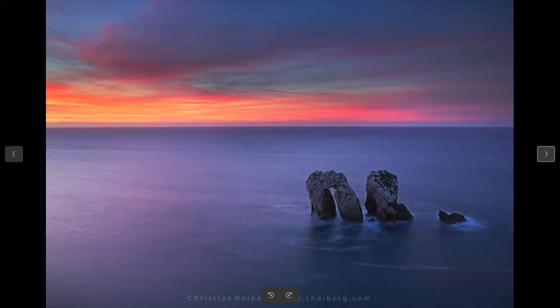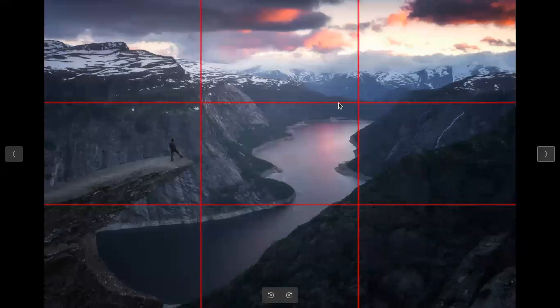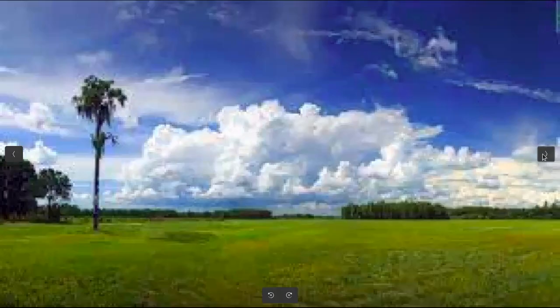Obviously, whatever composition techniques we have learned so far are all applicable to landscape photography. The rule of thirds is there, you can use it judiciously. The thing we should remember is the concept of the horizon: never keep the horizon in the middle of the frame, right? If the sky is interesting, or if you want to show more of the sky in the frame, then place the horizon in the lower third, right?